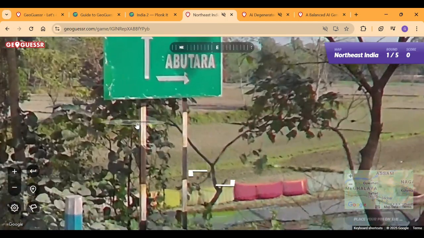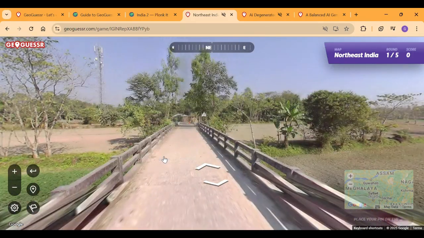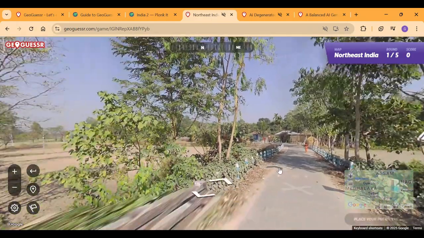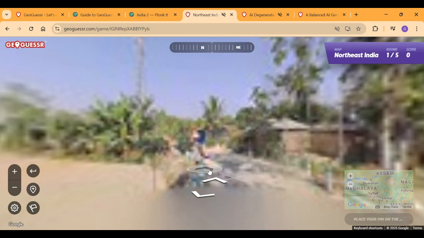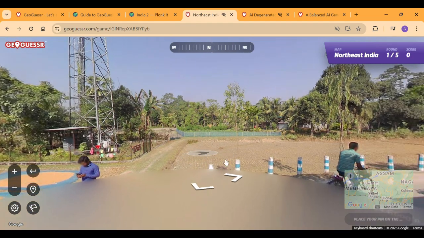Gabrachara, and Abhutara, which is a bridge area in India. So moving on. Sipanini Assam. So we have a lot of banana trees, and let's try to get the poles involved. Pole action. Oh shit. Let me just once fix this issue with my battery. Should I keep this in the video? This is weird. Okay, then you know what? It remains in the video. Who cares? Yeah. So we have a lot of action from the banana plantations here.